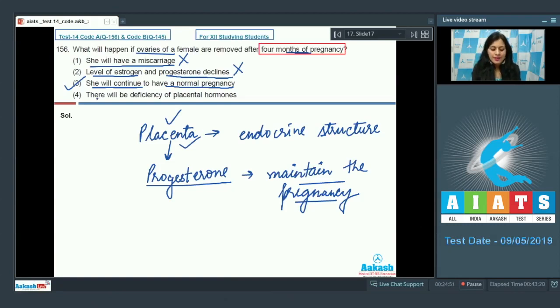The last option is there will be deficiency of placental hormones, and this cannot be a correct answer to our question because after 4 months of pregnancy, established placenta can produce placental hormones. So the correct answer to this question is option number 3. Let's discuss our next question.